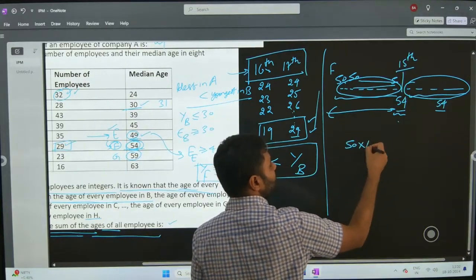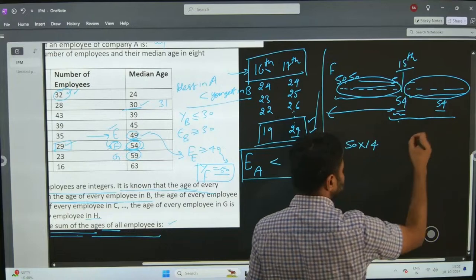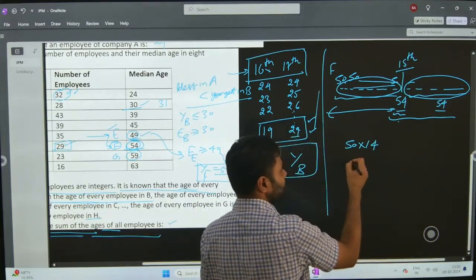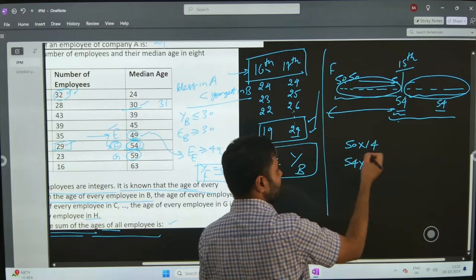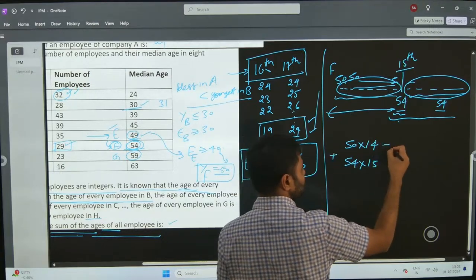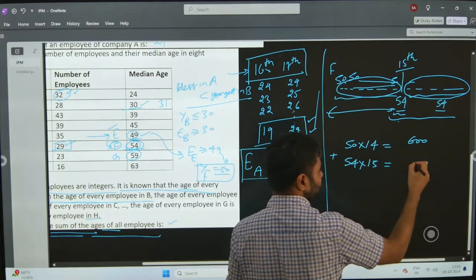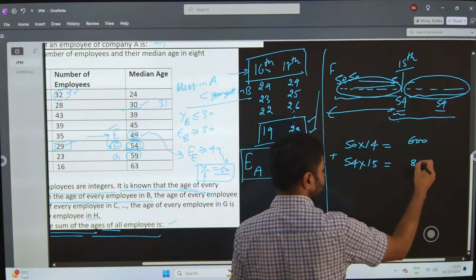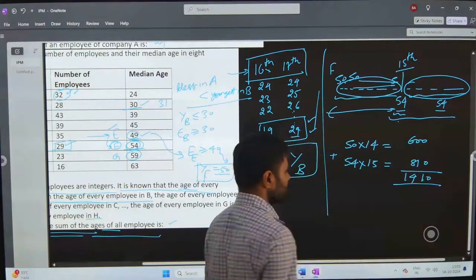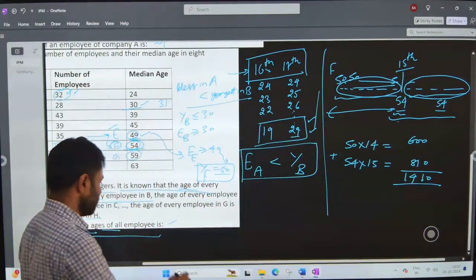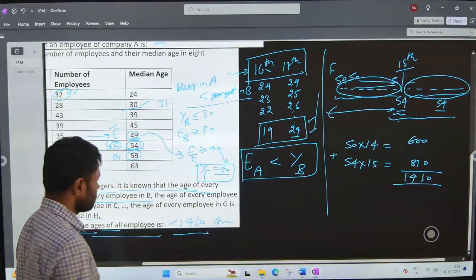So their total age is 50 into 14, which is 700. And these 15 employees are of 54 years of age. So 54 into 15 is 810. So if we add all of this, the total becomes 1410. So that will be the answer. So the answer is 1410. Thank you.